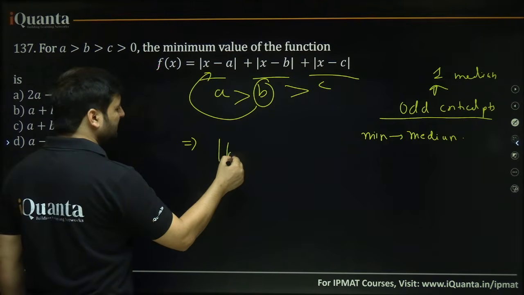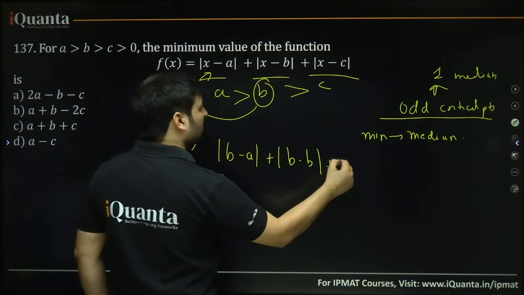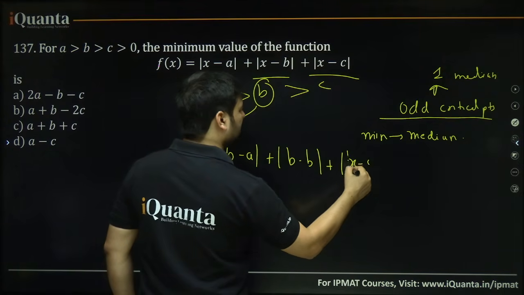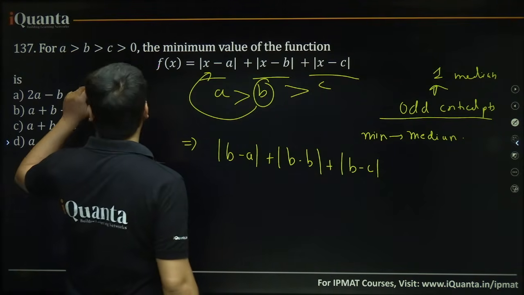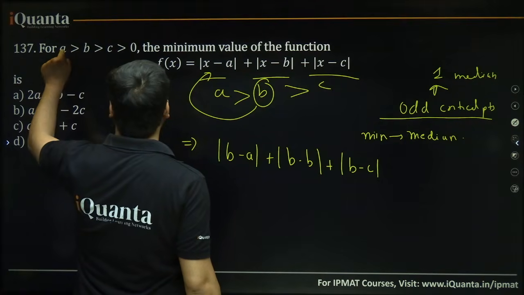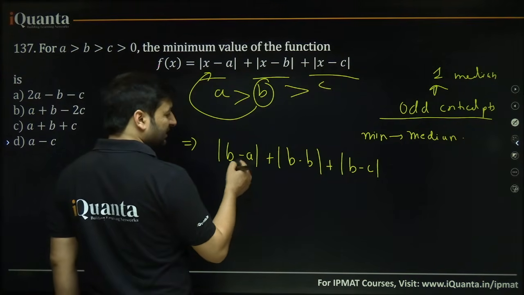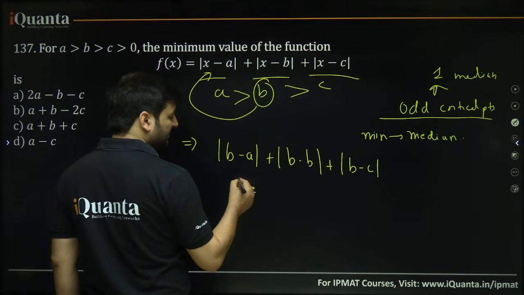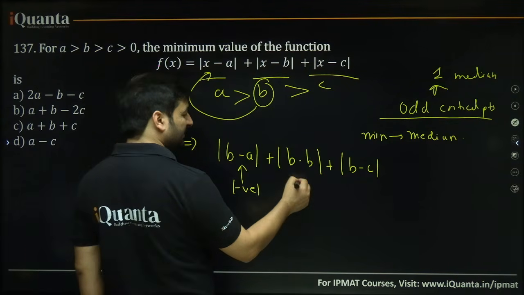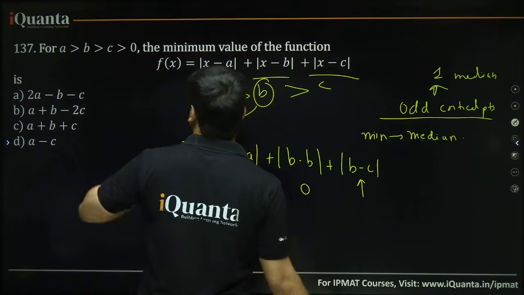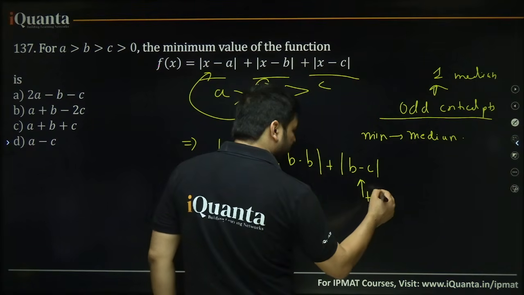So mod of b minus a plus mod of b minus b plus mod of b minus c. Now b minus a. b is smaller than a, so a is bigger, b is smaller. Smaller minus bigger will be negative, so there will be a negative quantity inside the modulus. b minus b is 0. b minus c: b is greater than c, so bigger minus smaller, there will be a positive quantity inside the modulus.